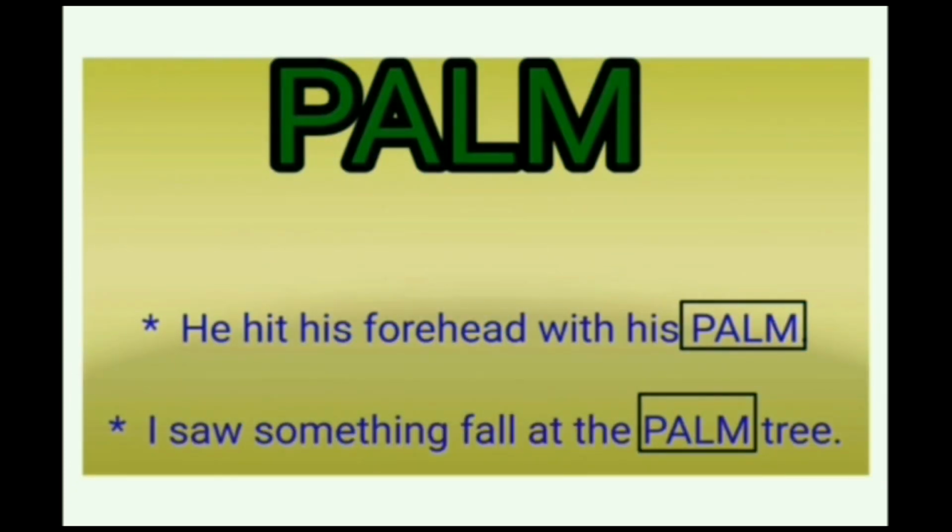And the next word is palm. He hit his forehead with his palm. And the next sentence is, I saw something fall at the palm tree. Here also we know very well that palm has two different meanings in these two different sentences. And the next word is mark.